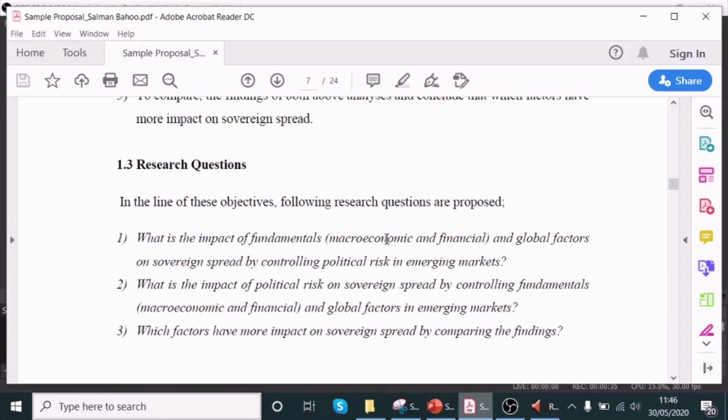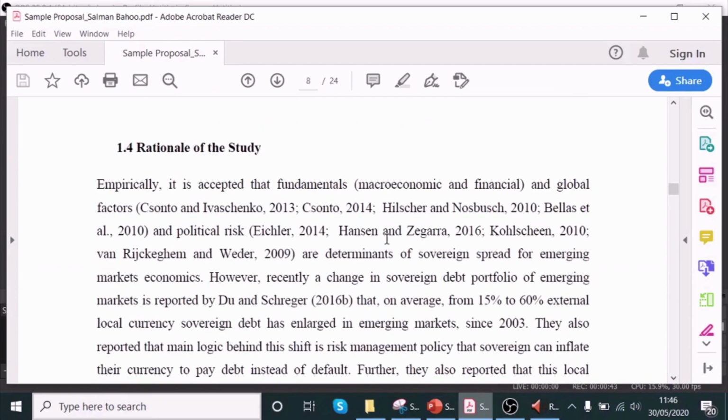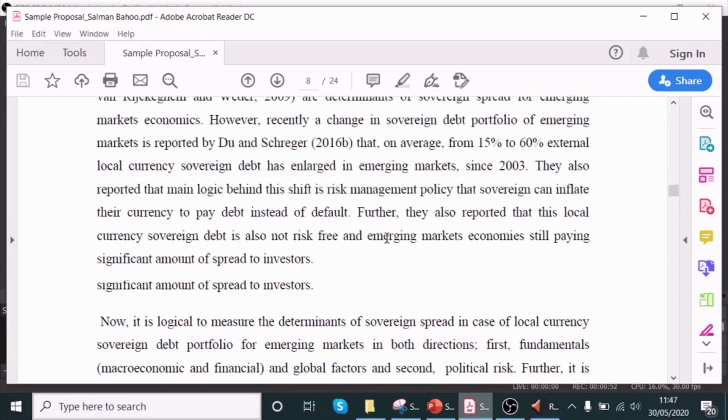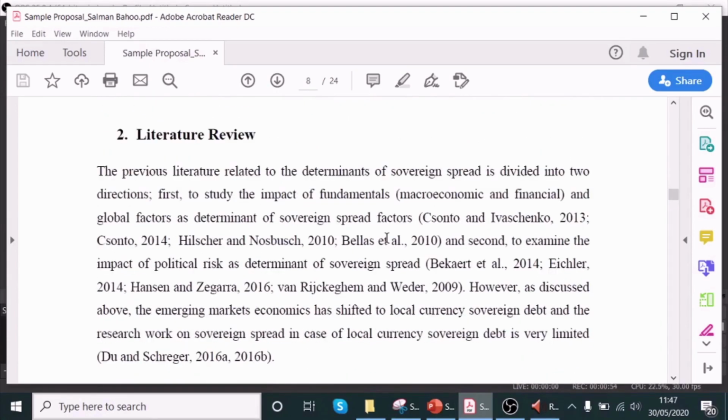In the next section, I wrote the research questions in the form of questions which I will analyze in this research proposal. Next, what is the rationale behind doing this study? Why does this study have implications, in other words, you can say. Then normally the literature review.